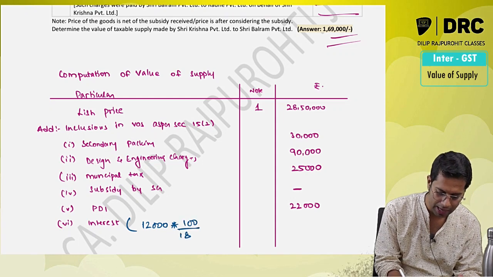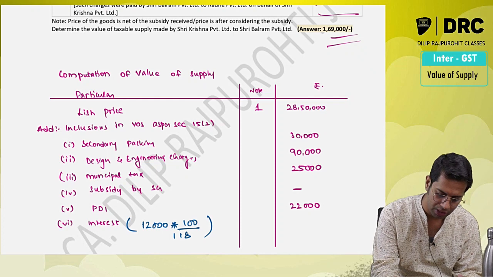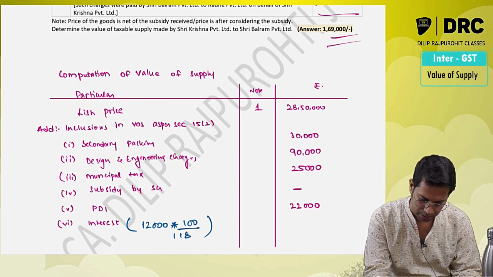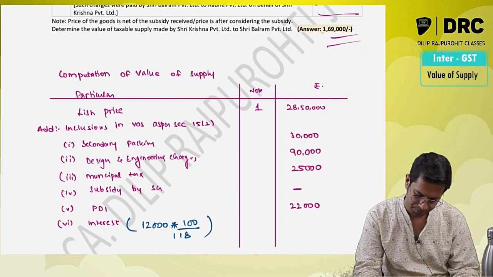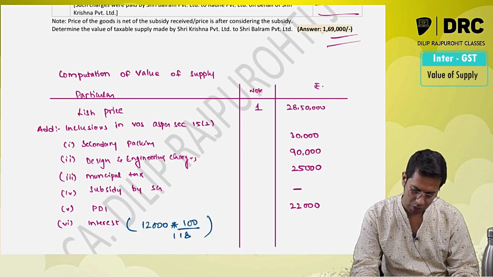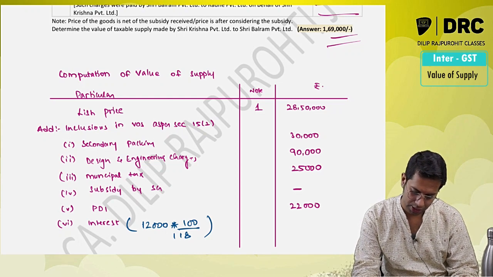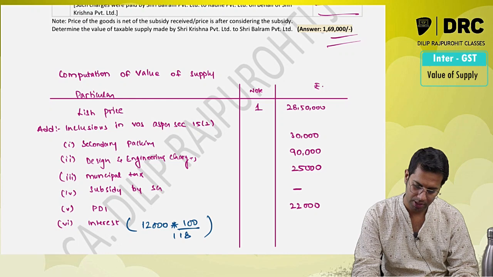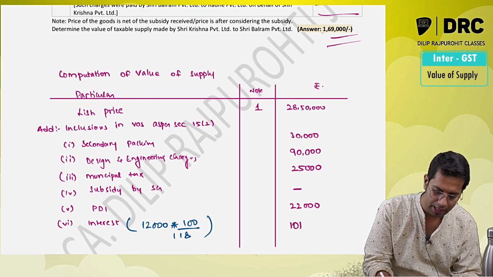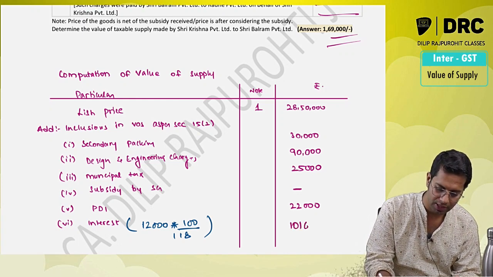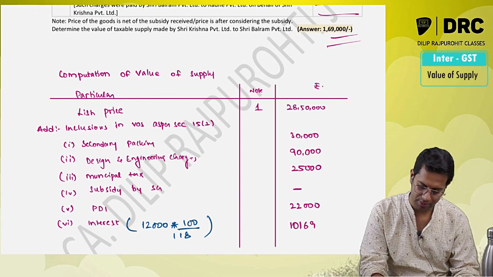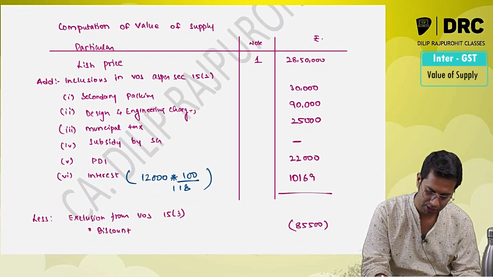So I should add an amount excluding GST, which comes to how much? 12,000 into 100 divided by 118, 10,169.49. So 69, I'll fix it to 69.